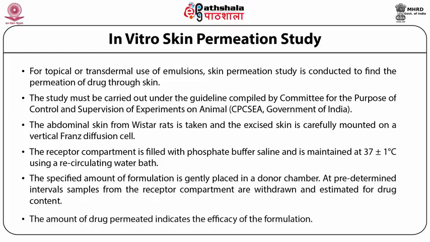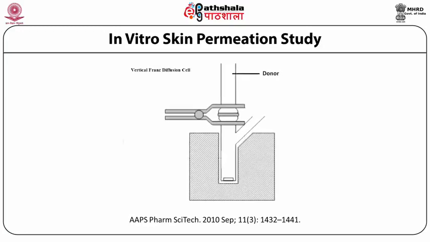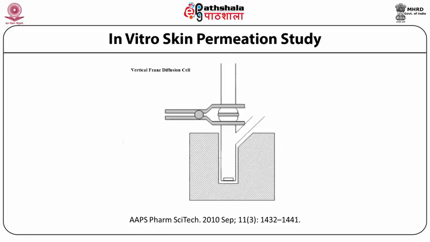The amount of drug permeated indicates the efficacy of the formulation. It shows the setup of a Franz diffusion cell for in vitro skin permeation study. The cell has two compartments, the donor compartment and the receptor compartment. Both compartments are clipped together through a clamp. In between the compartments, the membrane is mounted.